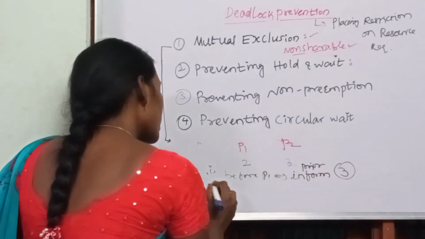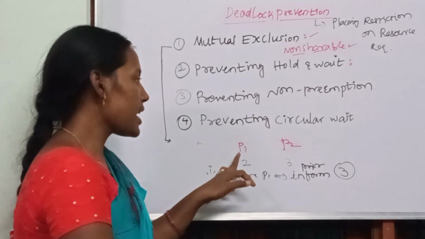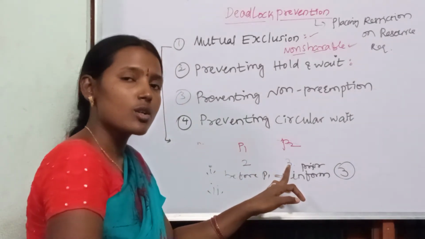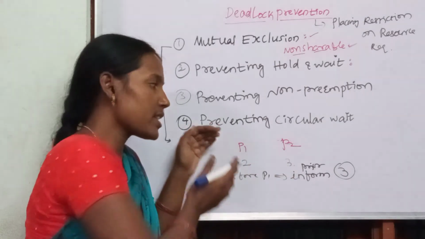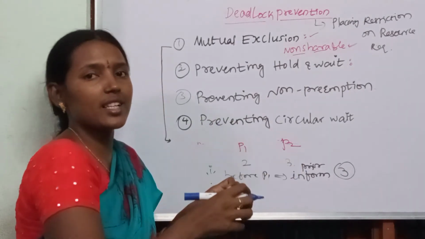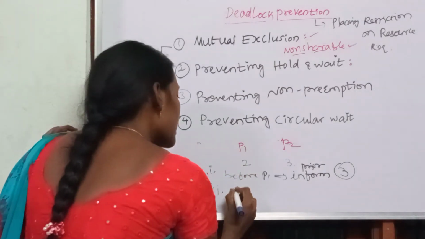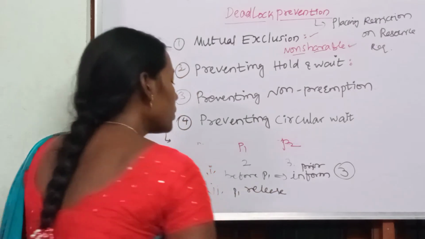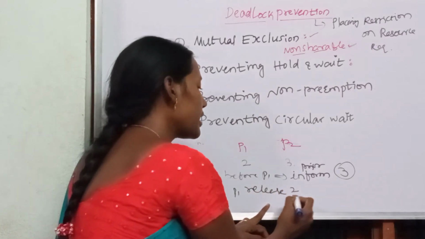In the next case, what will happen? If P1 has two resources and is requesting one of the resources of P2, what does it have to do? If its execution has started and now it wants another resource, in such a situation P1 has to release its current resources.